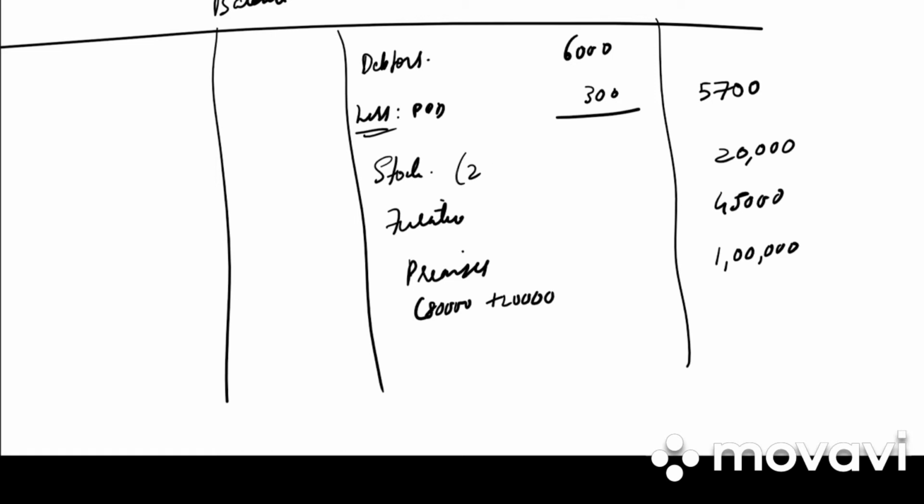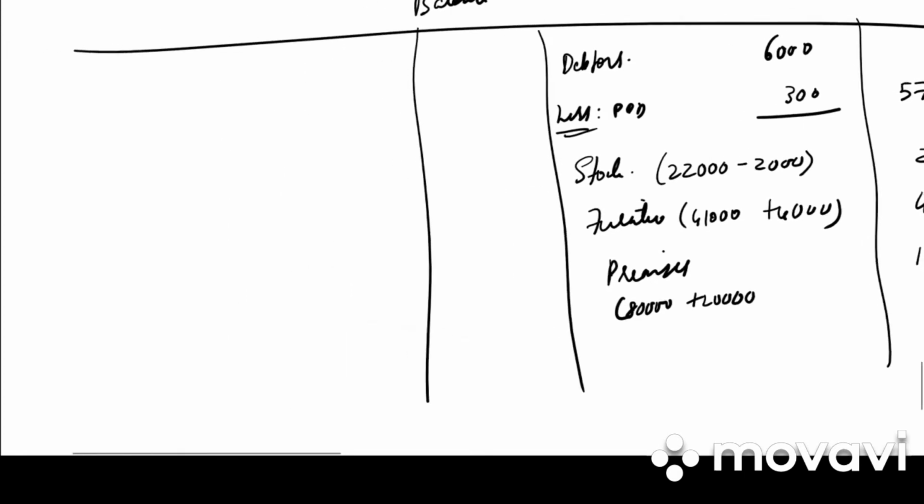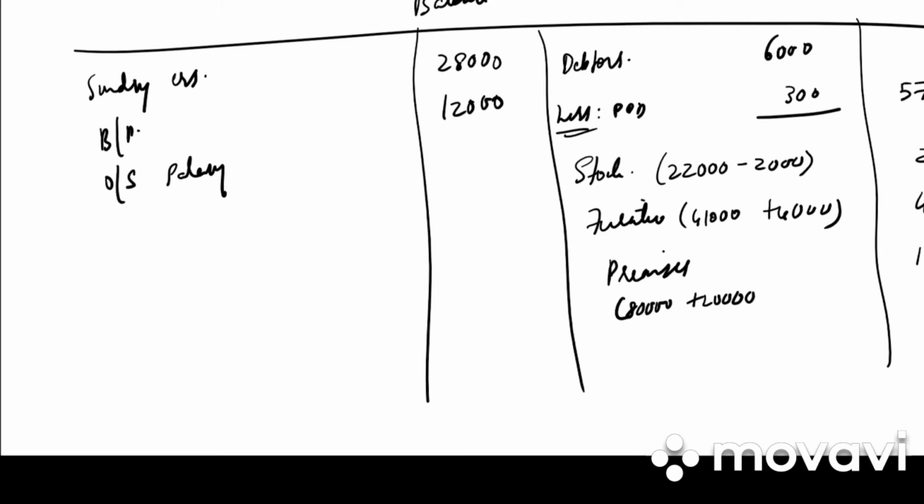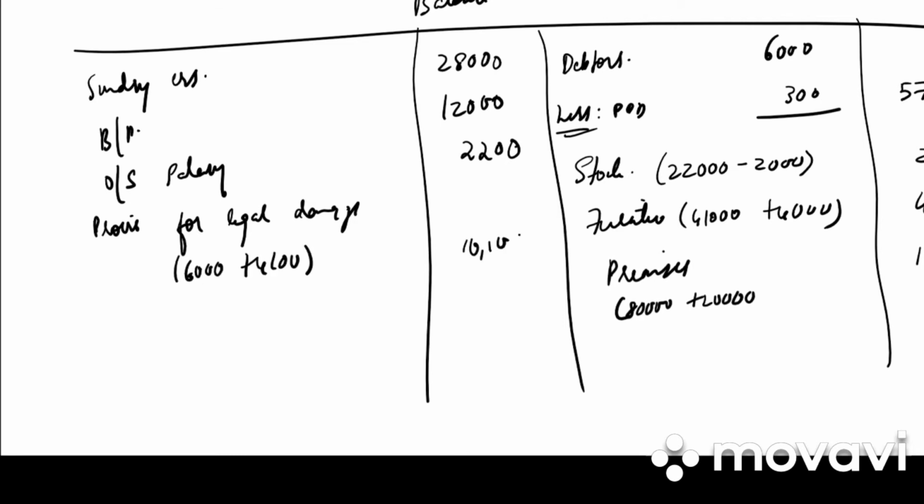For stock, you can write 22,000 minus 2,000. For Niche, you can write 41,000 plus 4,000. Then on the liability side, we have sundry creditors. How much is it? 28,000. Then we have bills payable 12,000. Outstanding salary 2,200. Provision for legal damages, it is 6,000 plus 4,100, that is 10,100. Then we have Naresh loan account